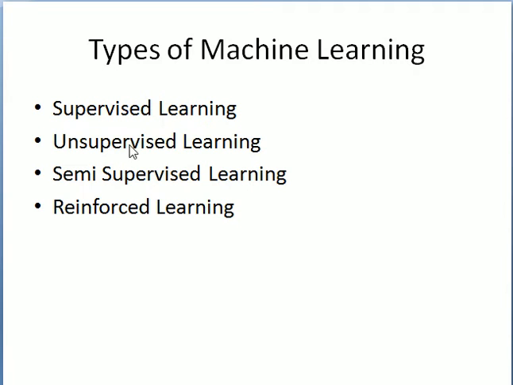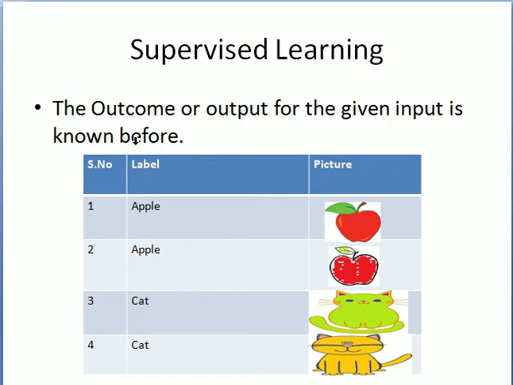So first is supervised learning. So what is meant by supervised learning? As the definition says, the outcome or output for the given input is known before. So it is also called, here the data can be said as labeled data. So what is meant by labeled data? Data consisting of a set of training examples where each example is a pair consisting of an input and a desired output value. Okay, these are called labels or supervisory signals.